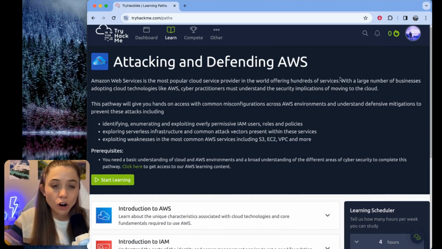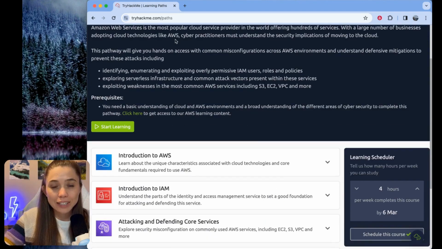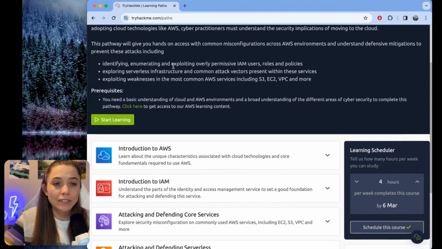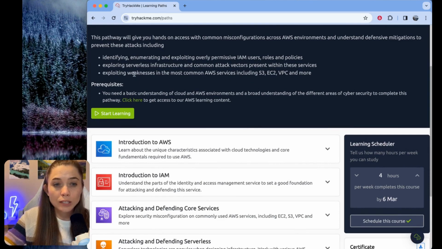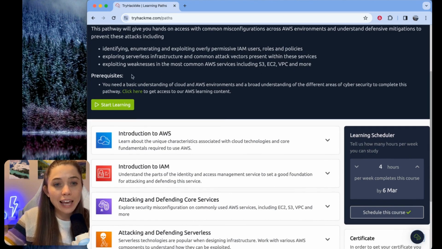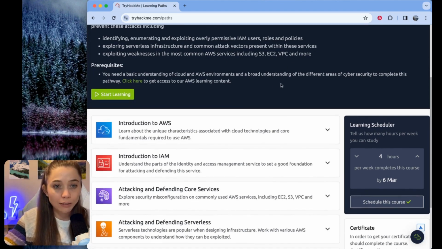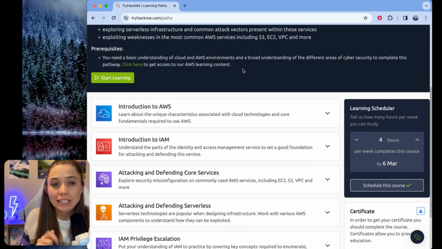Here is the overview of what all the different rooms contain. So you see we've got some different learning objectives in this learning path. We are going to identify, enumerate, and exploit overly permissive IAM users, roles, and policies. We're going to be exploring serverless infrastructure and common attack vectors present within serverless. And then we're going to learn how to exploit weaknesses in the common AWS services, including S3, EC2, VPCs, and more. Our prerequisites, TryHackMe says we need to have a basic understanding of cloud and AWS environments and a broad understanding of different areas of cybersecurity to complete this pathway.